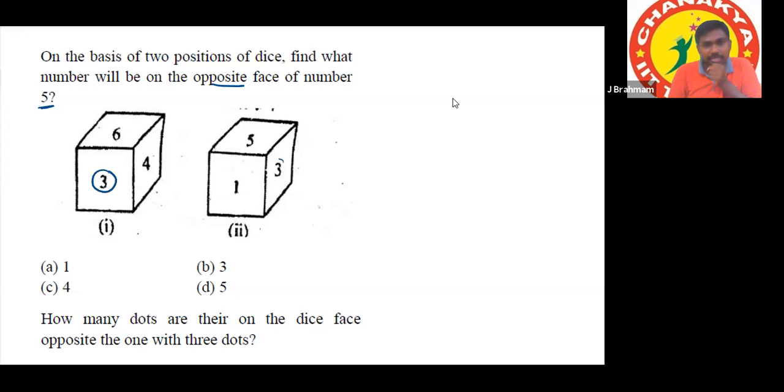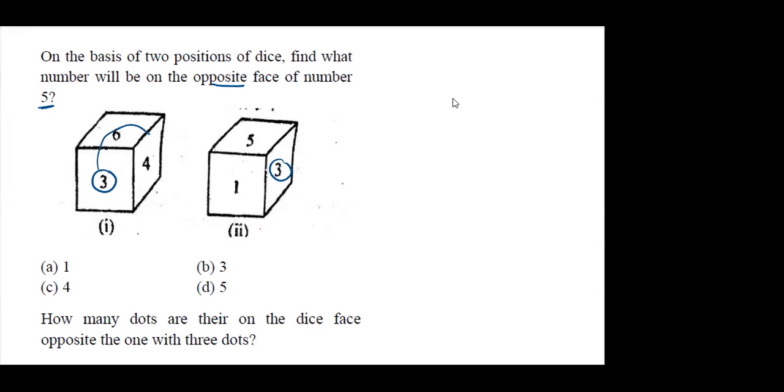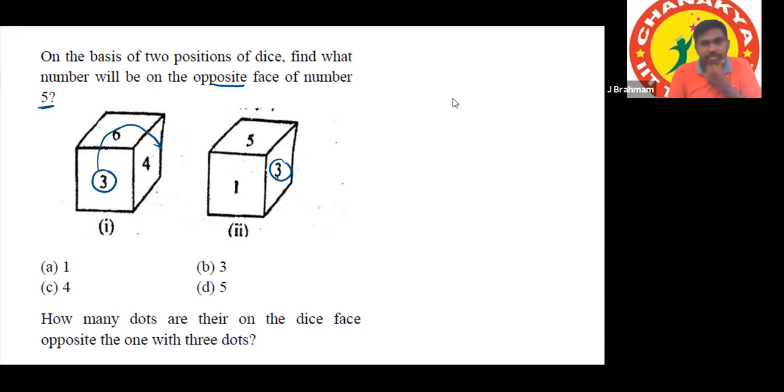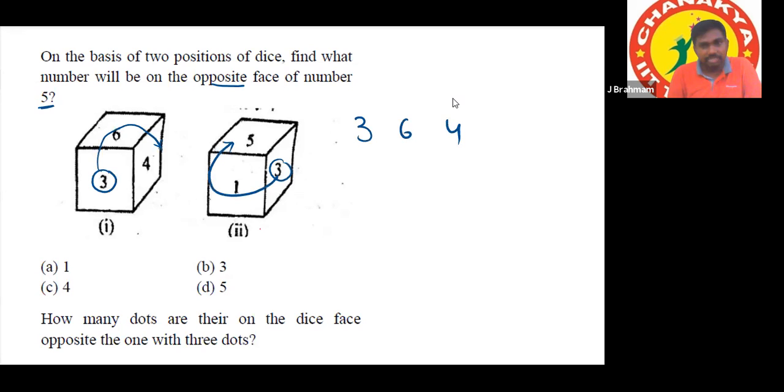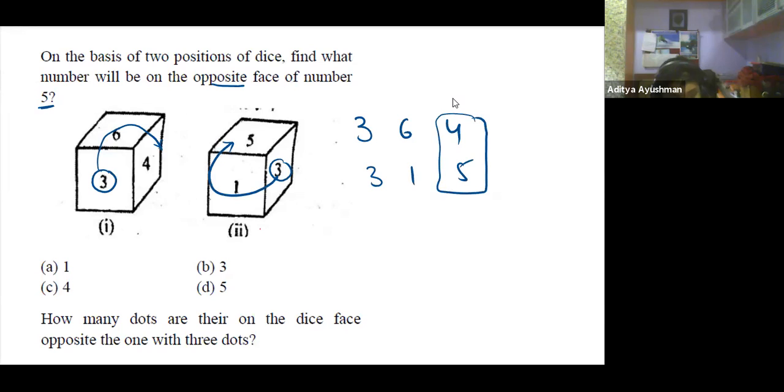So from 3, I'm writing the path, clockwise in both cases. In the first dice, positions are 3, 6, 4. In the second dice, 3, 1, 5. He is asking for only 5, so the answer is 4.